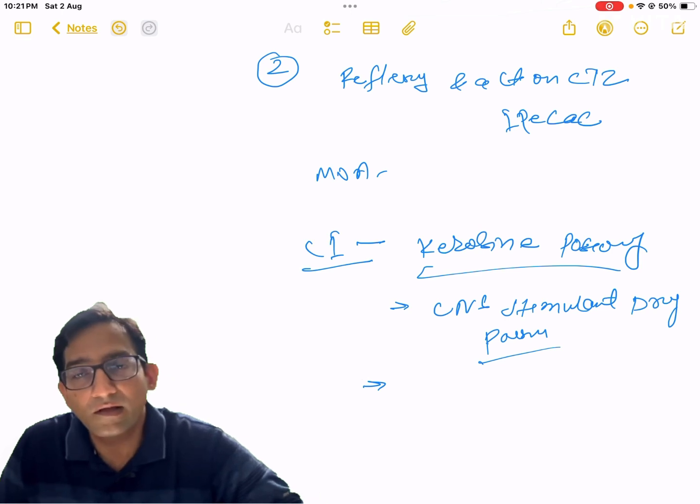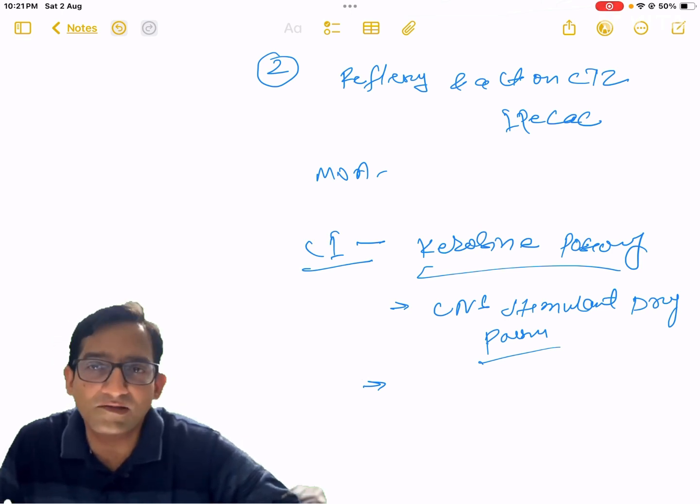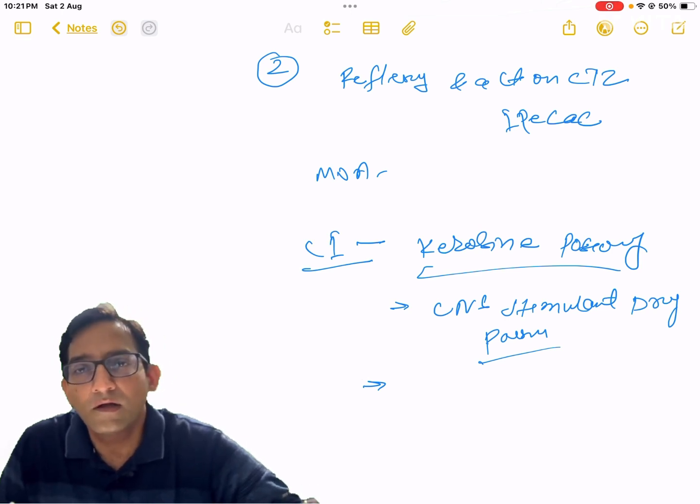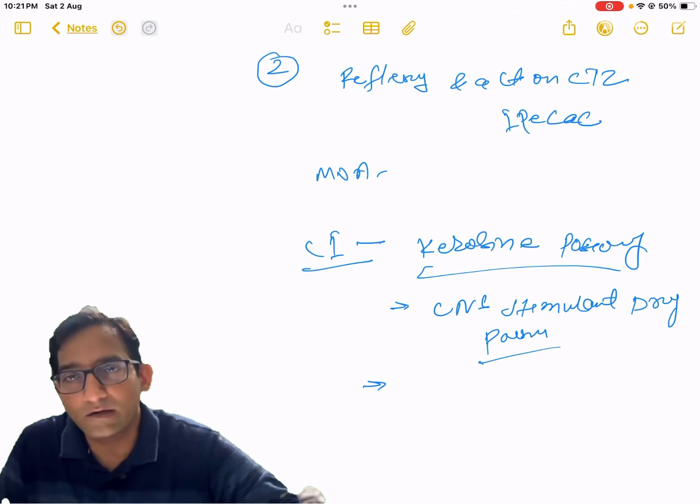Now in case of acid or base poisoning, also emetics are contraindicated. So this is all about the emetics.